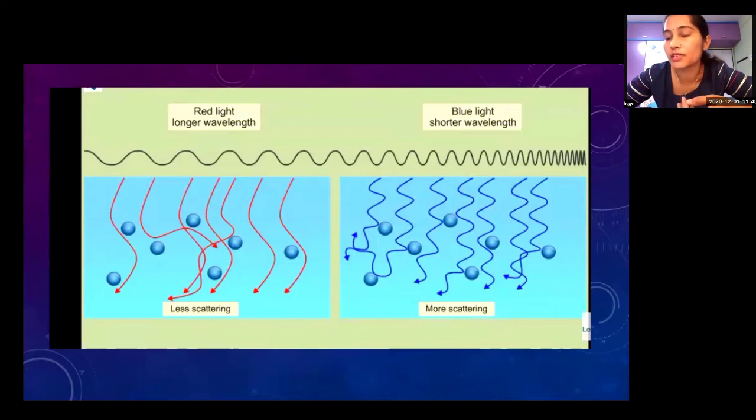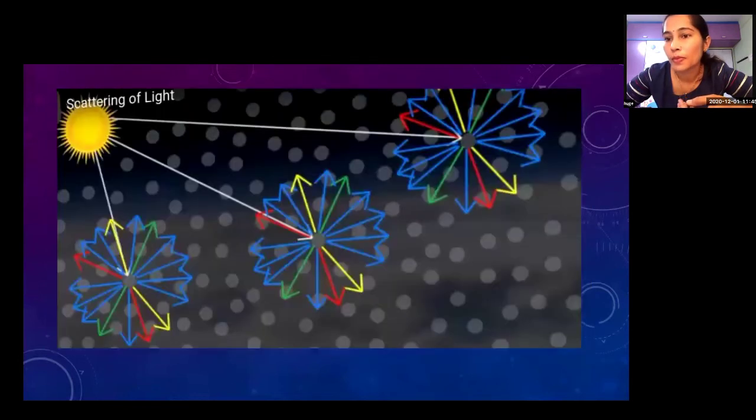You can see here, during scattering of light, blue light scatters more. Sun rays hit tiny particles, and at that time blue light is scattered more. The sun rays hit the tiny particles and scatter colorful light, and in that the blue light is more.